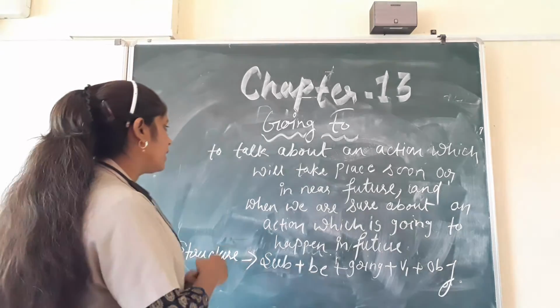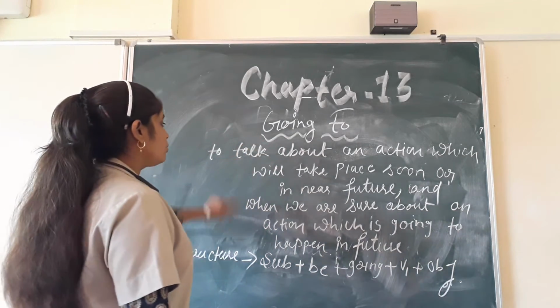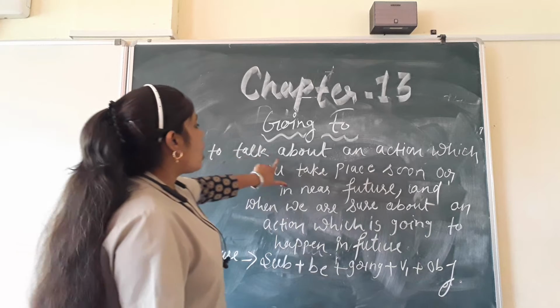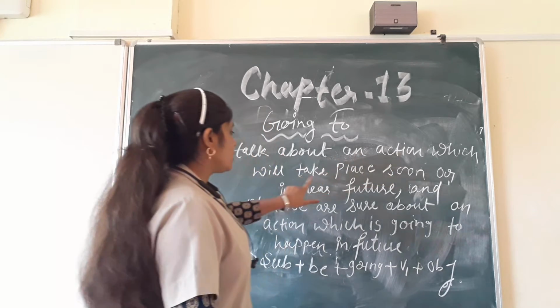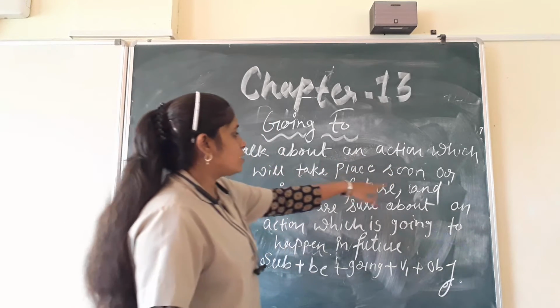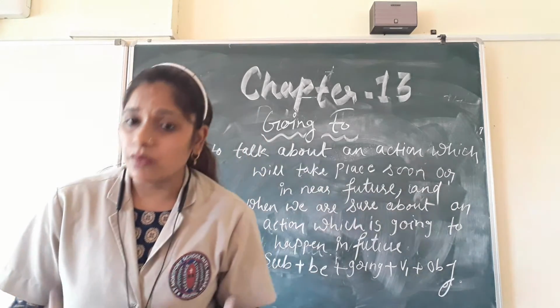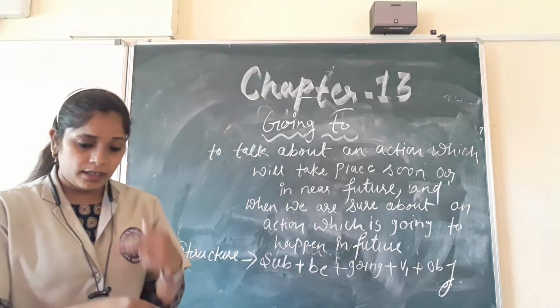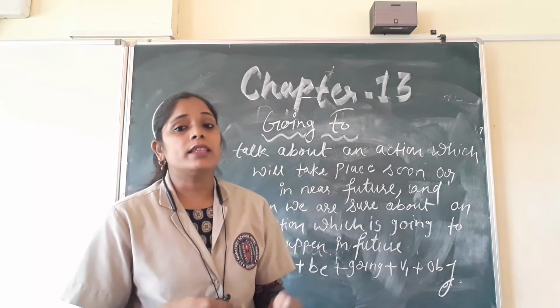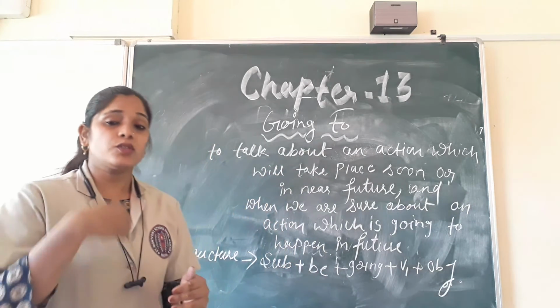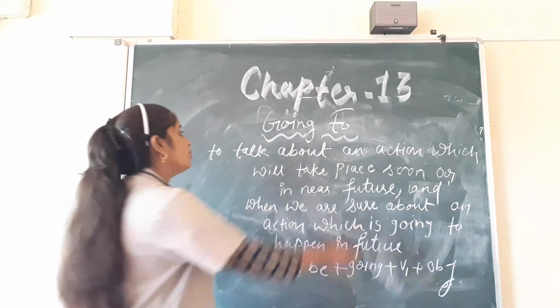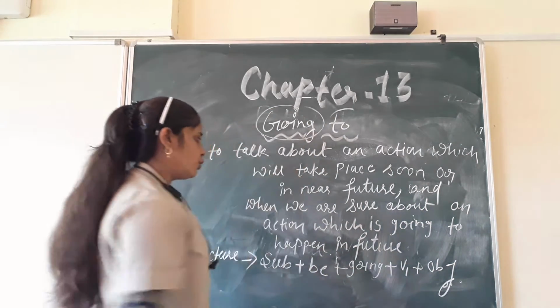So see children, here going to we use to talk about an action which will take place soon or in your near future. The action which is going to happen in near future or the action which is going to happen soon, for that we use going to.